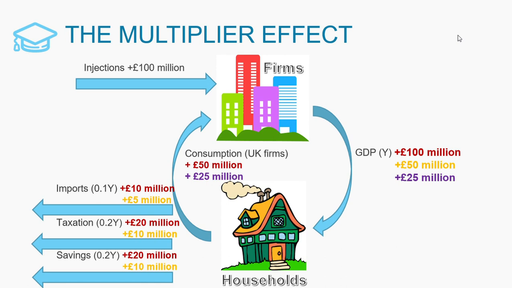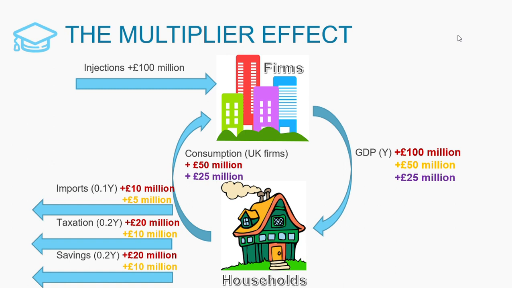Applying this to a numerical example, if the government spends £100 million for firms to create new jobs, this money will be spent to pay households for the factors of production, so a new injection of £100 million into the circular flow. If some of this income leaks out of the circular flow as withdrawals, for example £20 million on savings, £20 million on taxation and £10 million on imports, the value of withdrawals totals £50 million, leaving £50 million from the original £100 million for further consumption on goods and services, which will increase national expenditure, thereby increasing output.